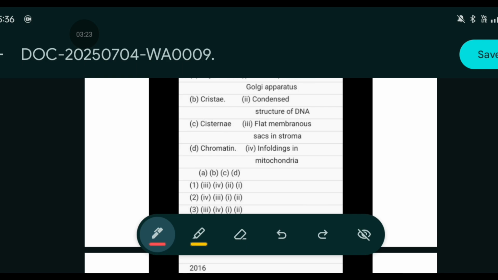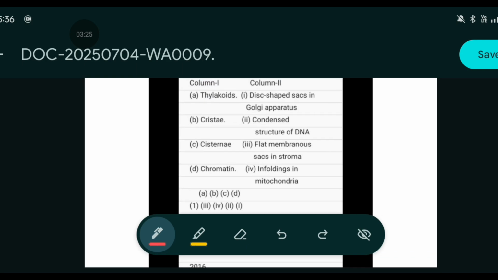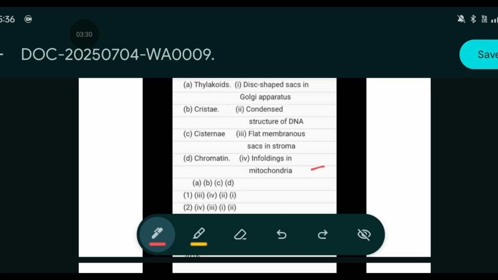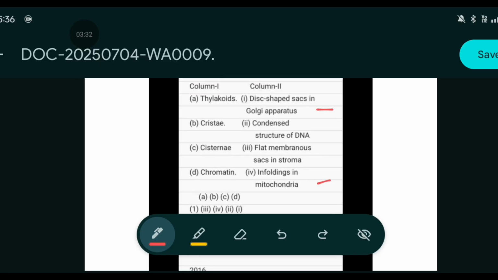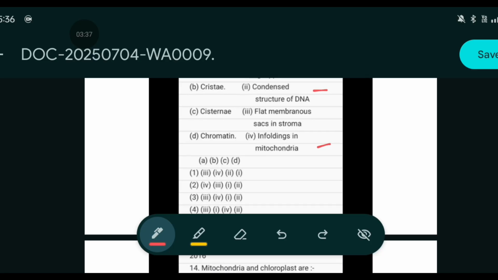Thylakoid will be flat membranous sacs. Then cristae will be infoldings of mitochondria. Cisternae will be disc-shaped sacs in the Golgi apparatus, and chromatin will be condensed structure. So the answer is here, option 3.